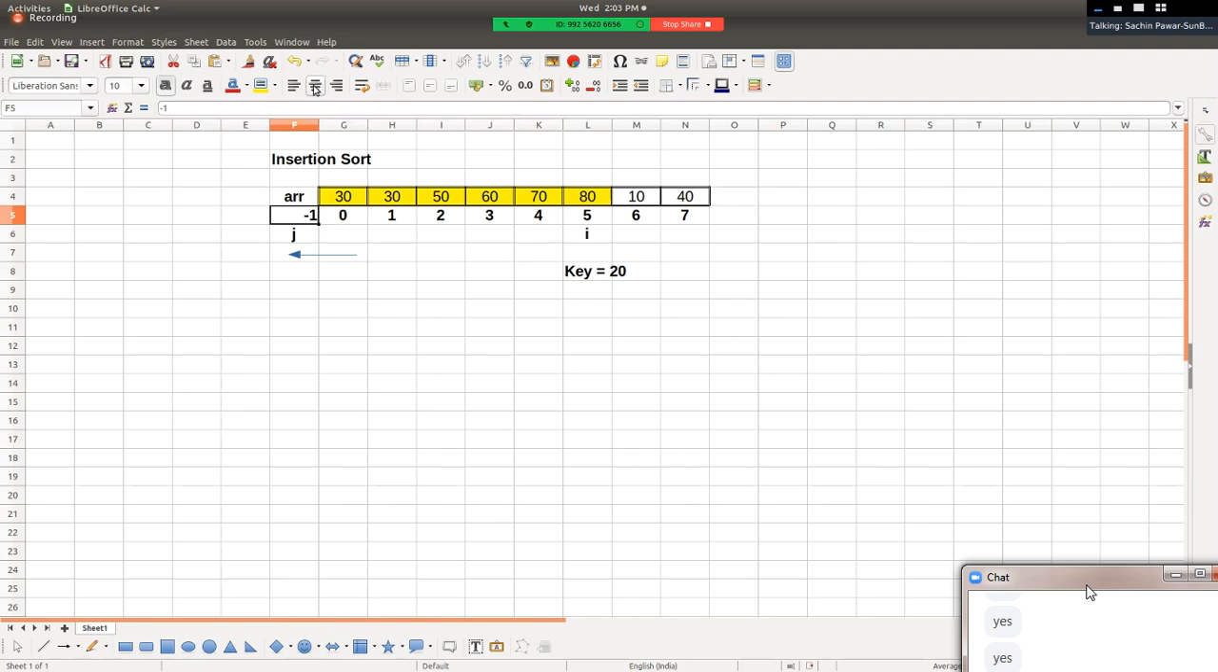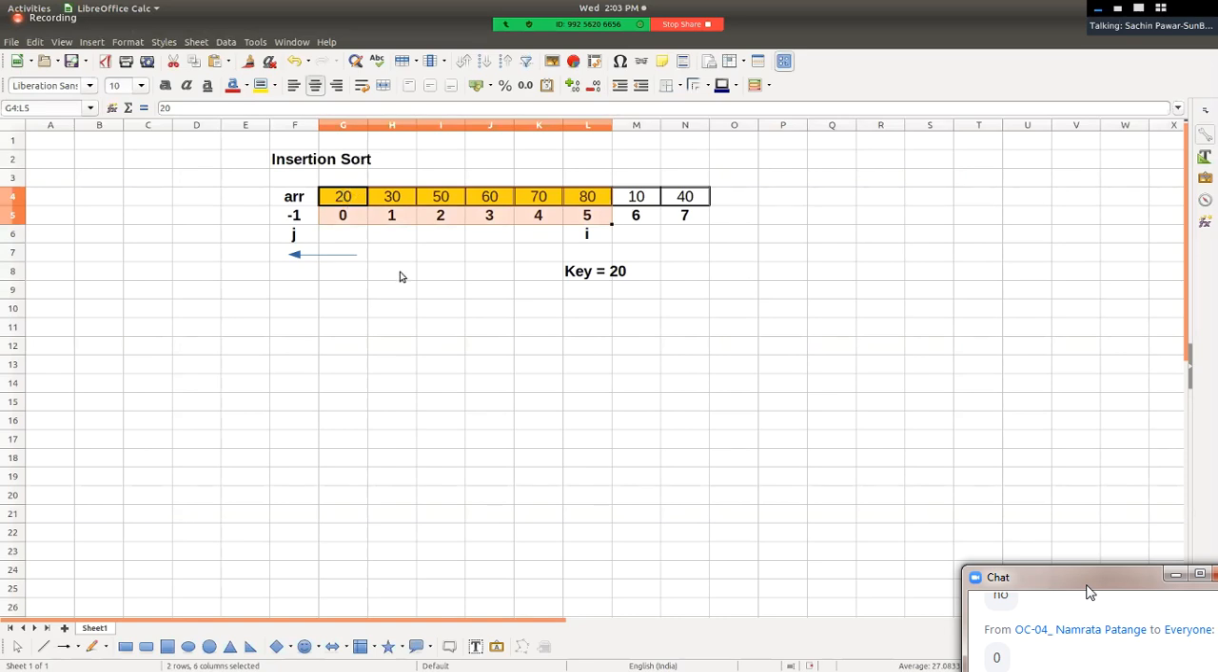Value of J will become what? -1. Sir, is -1 a valid position? No, -1 is not a valid position, and hence now we can insert key at J plus 1 position. -1 plus 1 is 0, and hence at the 0th position the value of key will get inserted. Please check. So in this iteration we inserted key at its appropriate position.